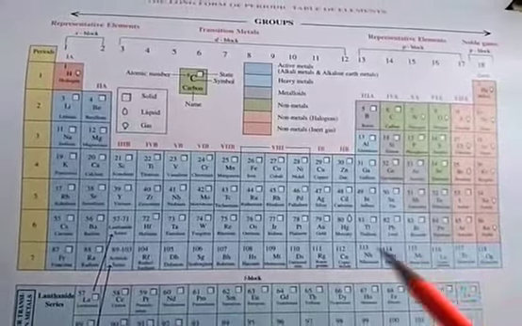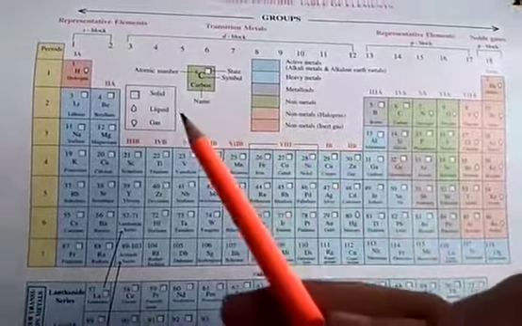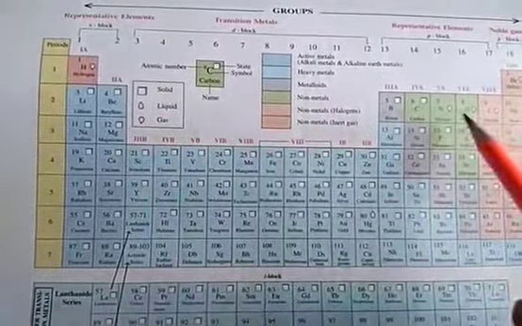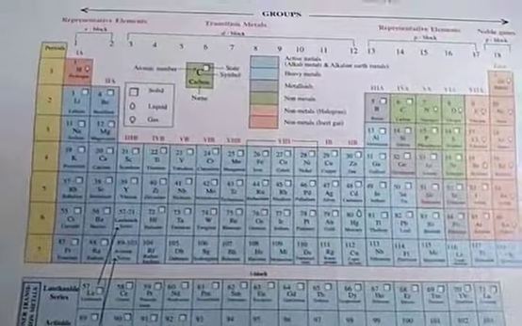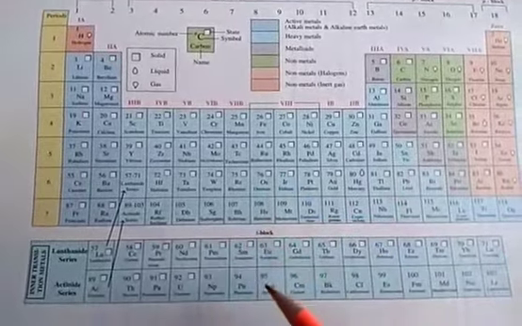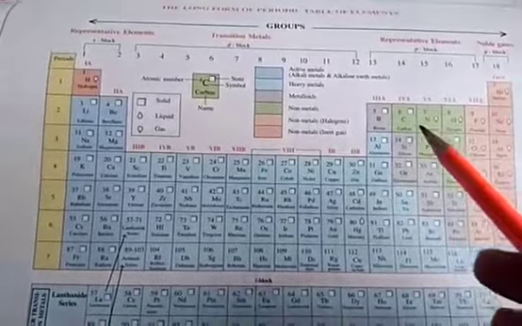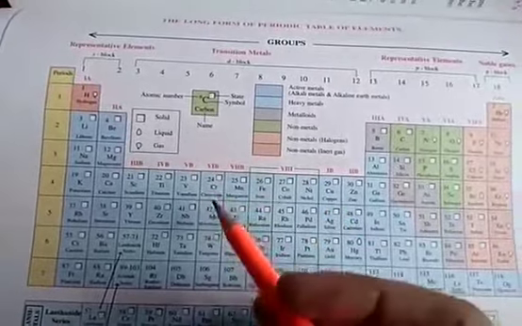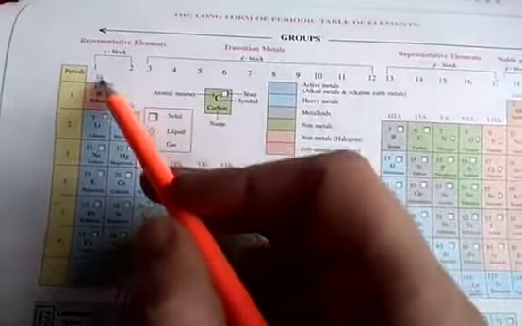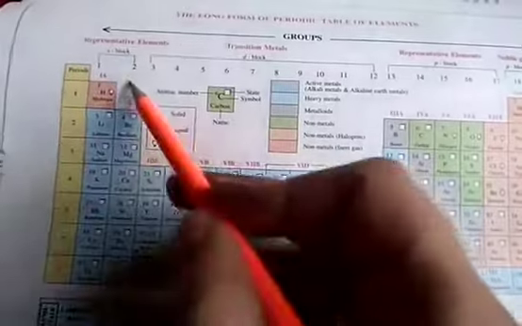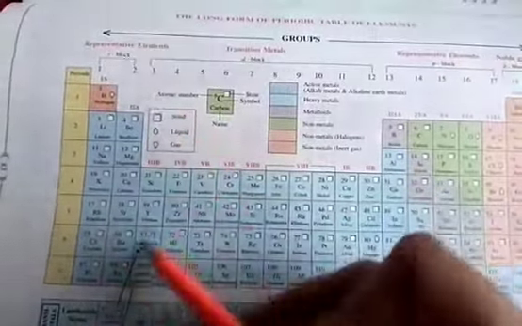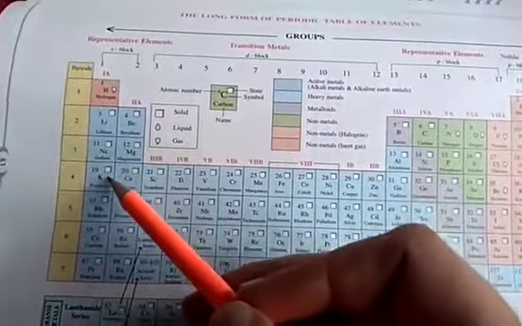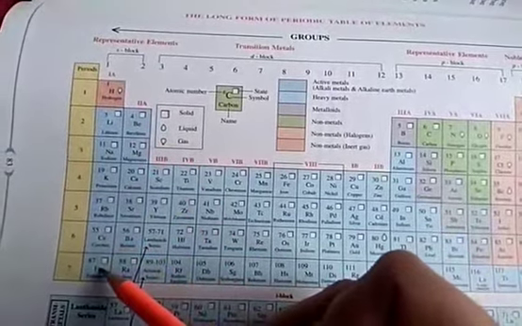So, the periodic table, you can see that it is a representation or arrangement of different elements in the form of a table. Okay, and why is it called the periodic table? The reason is that, as you can see, these vertical lines are called the groups. Okay, so we have put those elements in a group which have similar properties.